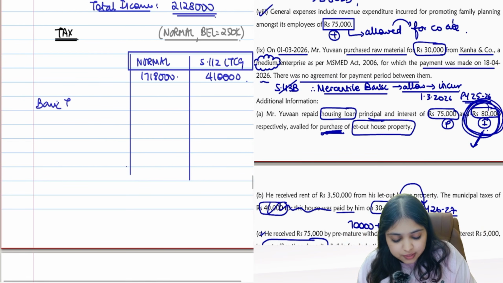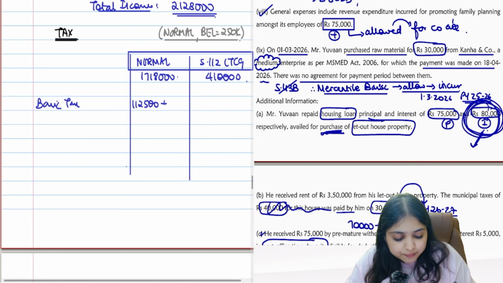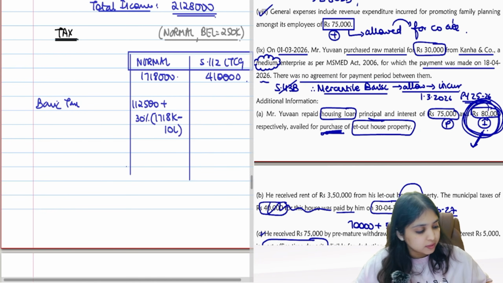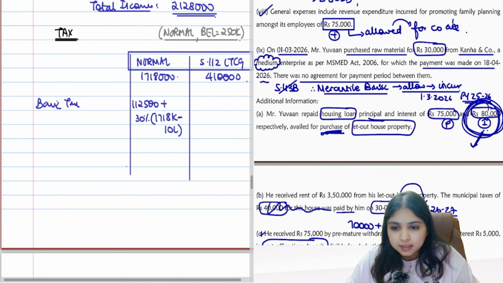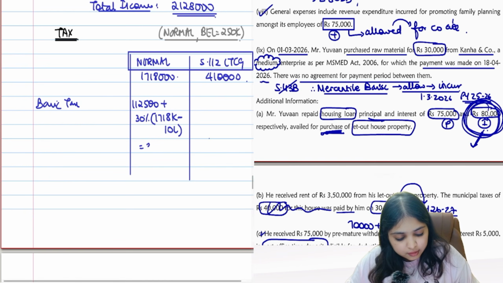Compute basic tax first. Normal income, guys, I'll use a shortcut number, 1,12,500 plus 30% of income in excess of 10 lakhs. How much will this be? 3,27,900.